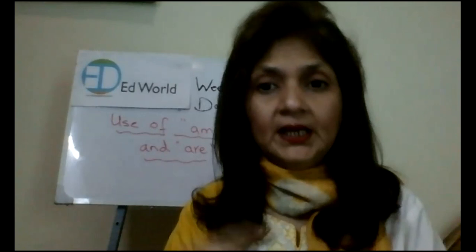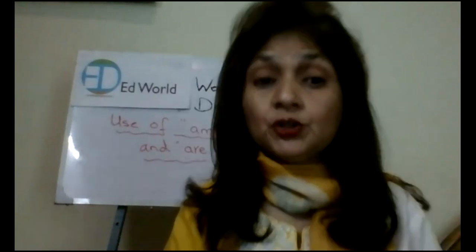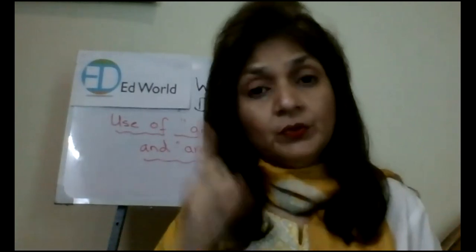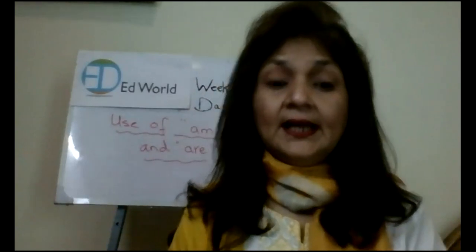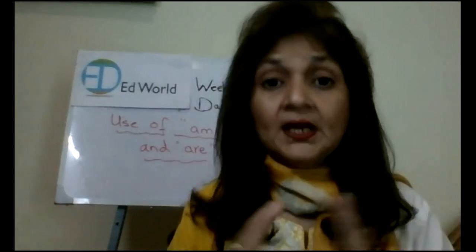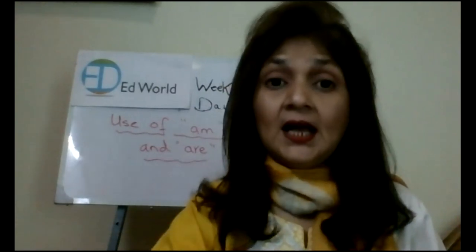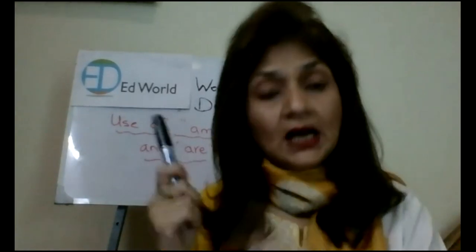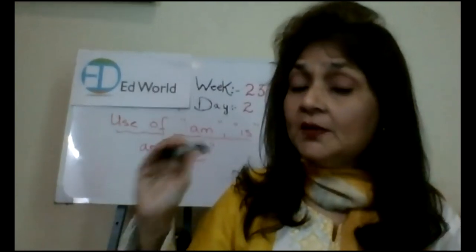Now, am is used when you are talking about yourself. It is used with I, the singular person, and it should be in present tense. Like, I am teaching. I am reading. I am explaining. I am talking. I am writing. So am is always used with I and in present tense. Do you understand?